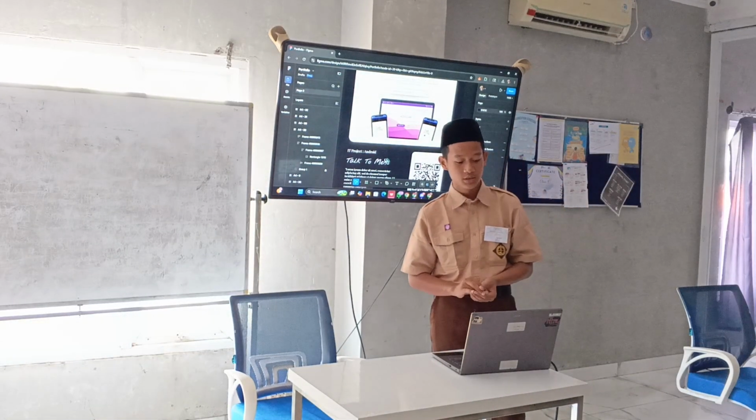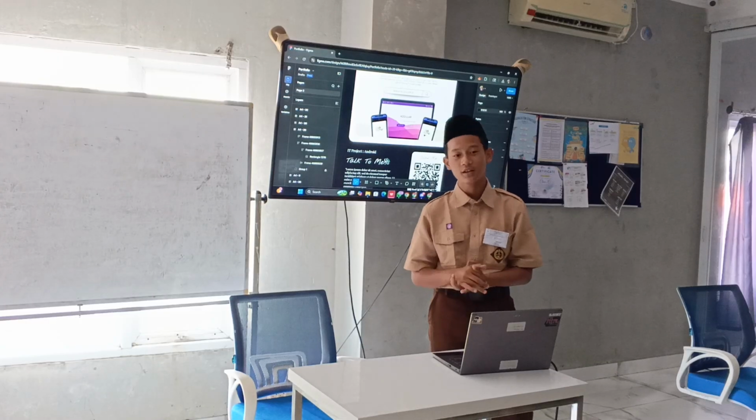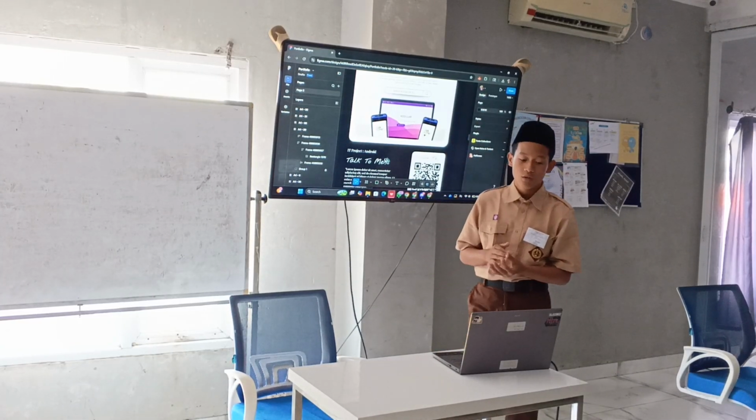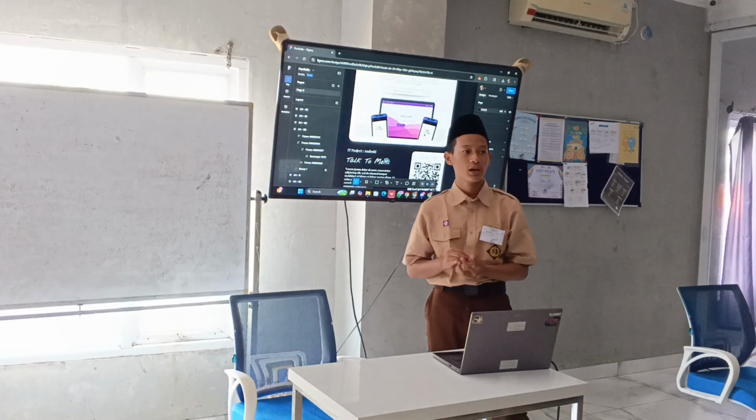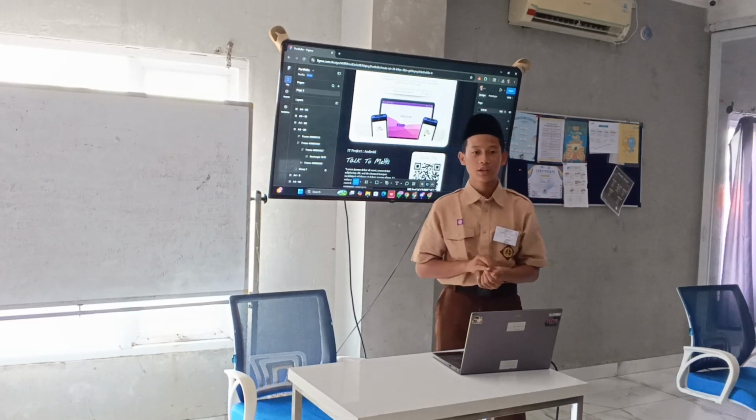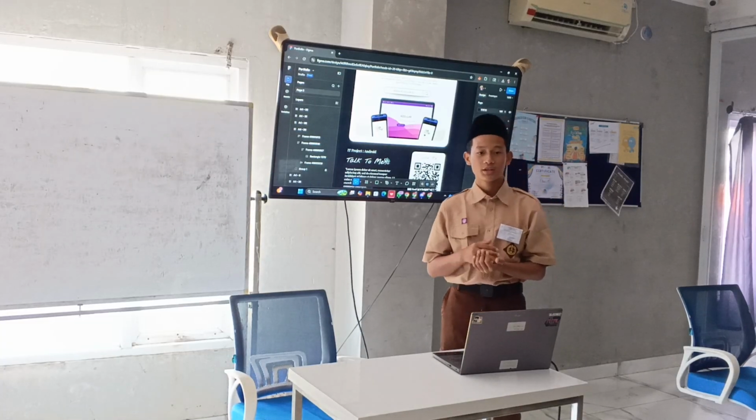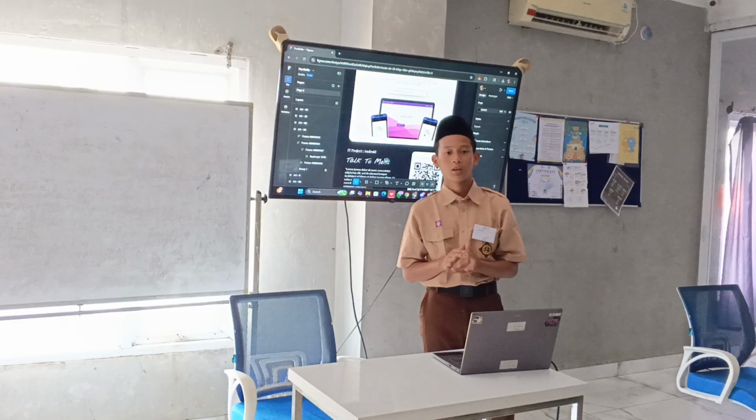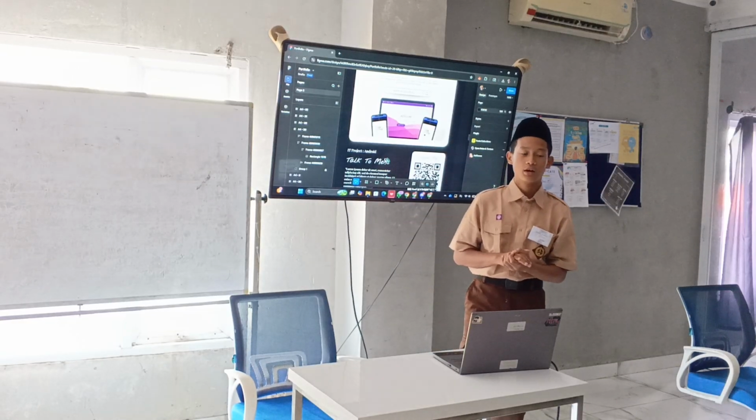the application is made using Polyglot. So later when we input the text, the app will process the text into sound. Later the output will be sound. Maybe if we input hello, later there is the sound hello.